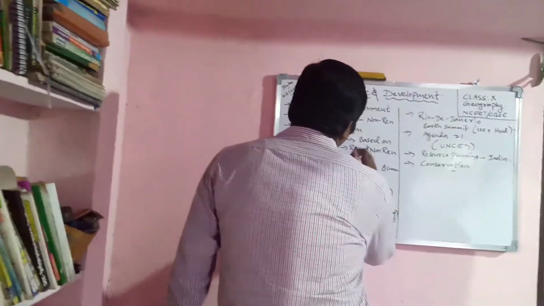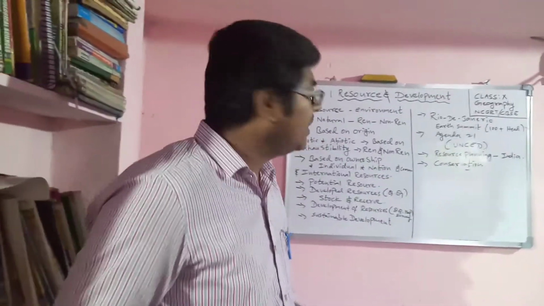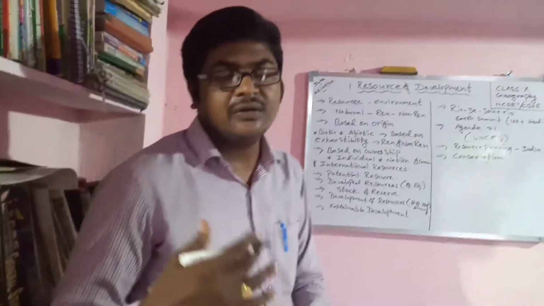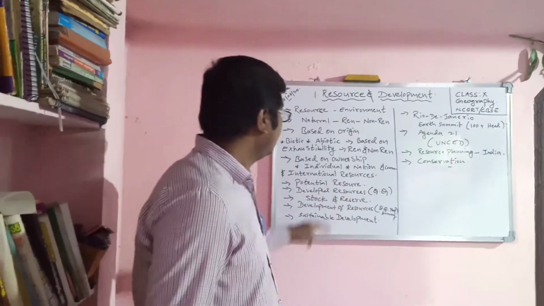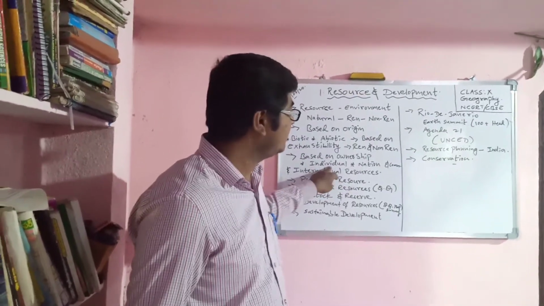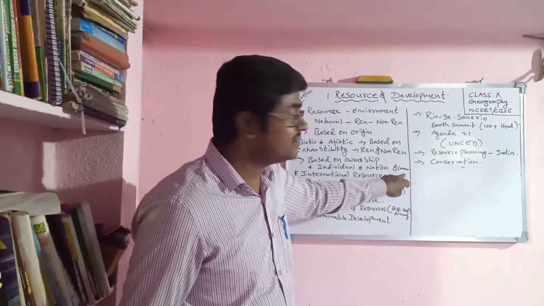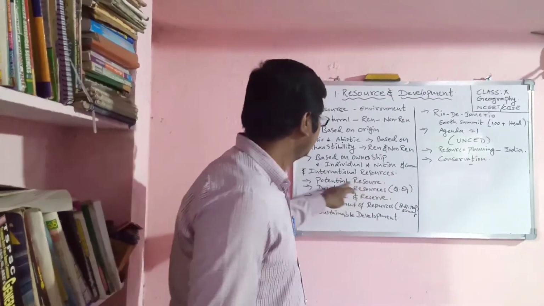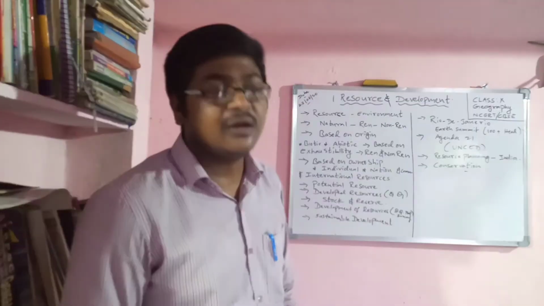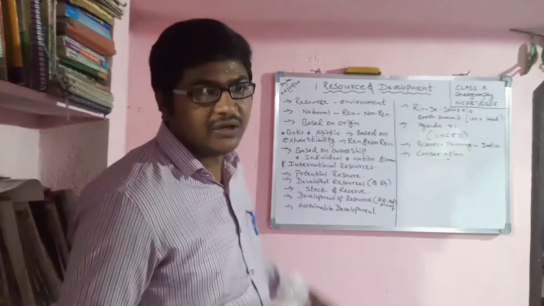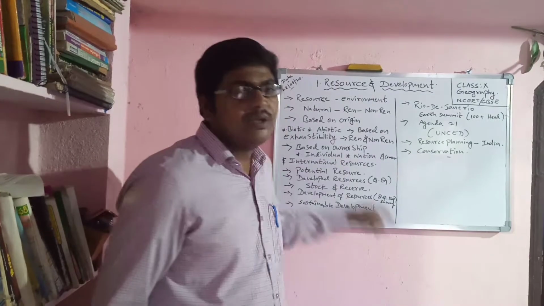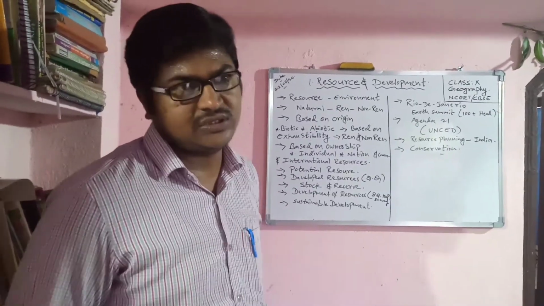The resources are classified based on ownership: individual resources, national resources, community resources, and international resources. So, children, we are going to learn each and every one. What is meant by individual resources?